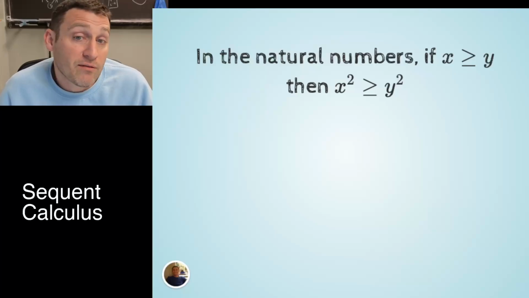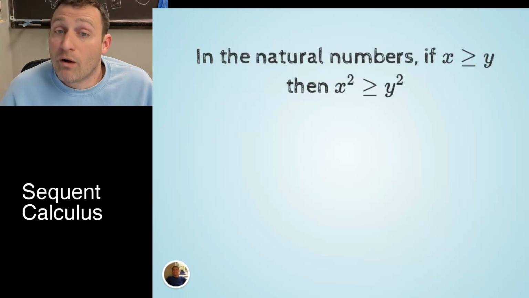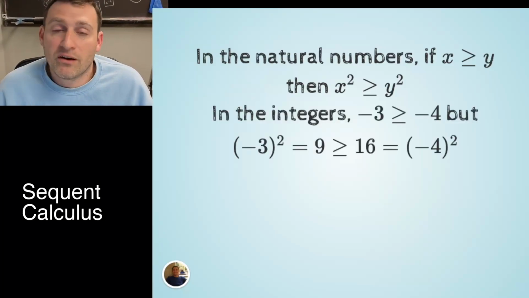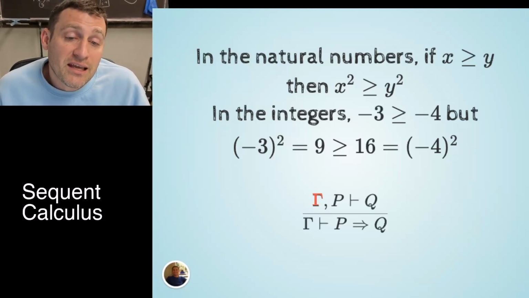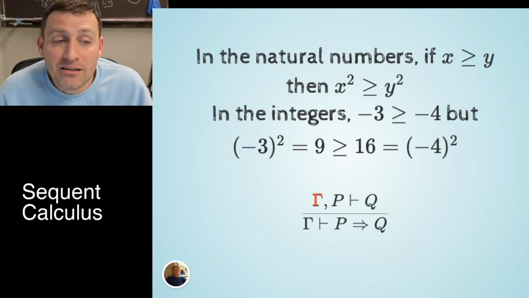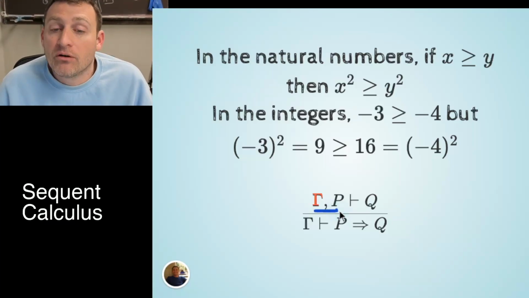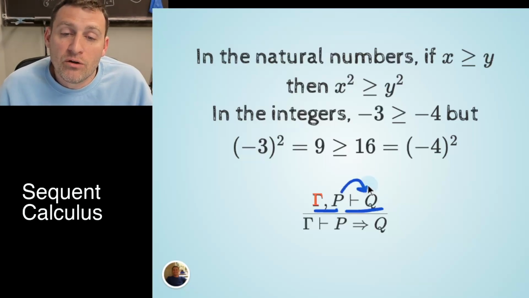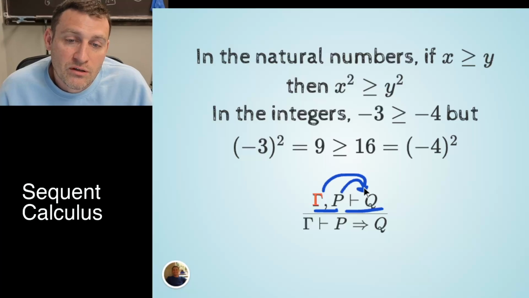The natural numbers gave us the implication: if x is greater than or equal to y, then x squared is greater than or equal to y squared. In the integers, that isn't true. We just found an example. What we really are saying is that given a context gamma, we can add that alongside our premise. It's both of these together that are leading to Q. It's not P implying Q on its own, it's P and gamma together giving us Q. And sometimes that can make all the difference.